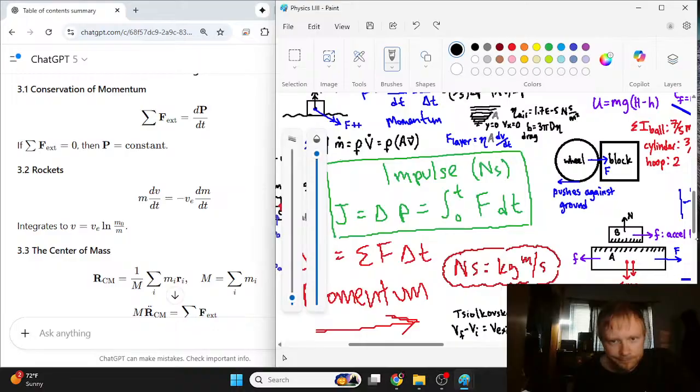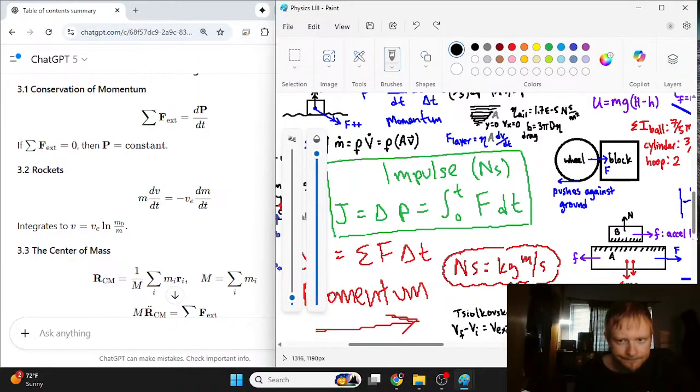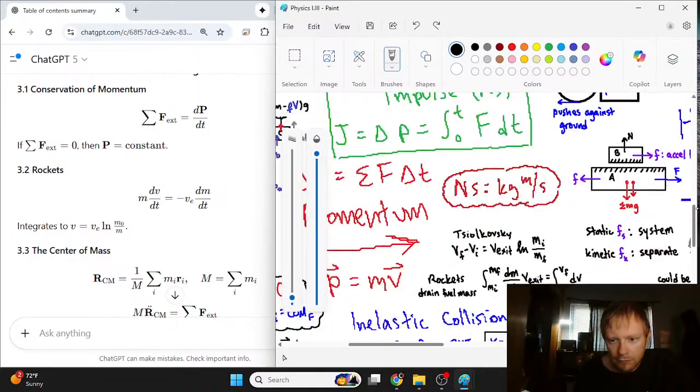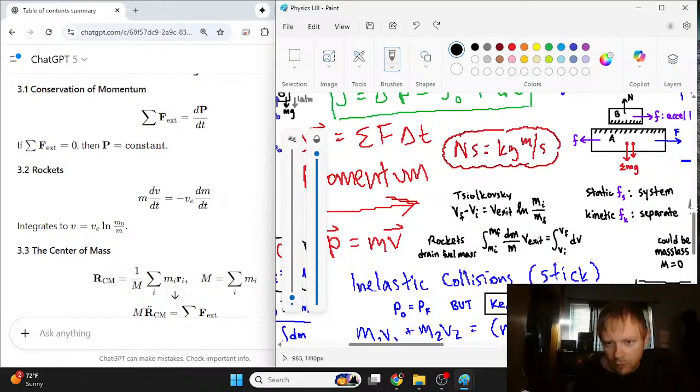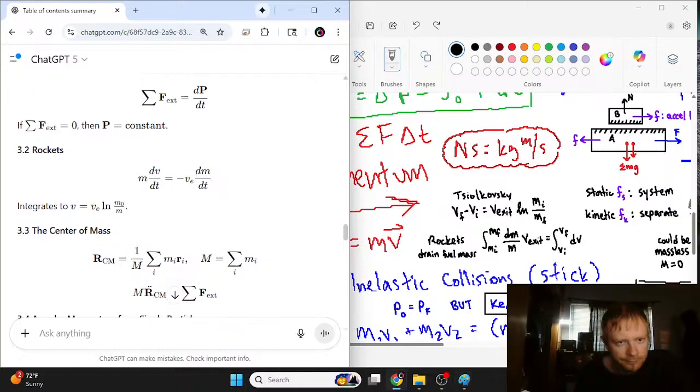And for these rockets, we have the Tsiolkovsky equation: Vf minus Vi equals V exit ln mi over mf. And you can set up the differential equations if you want to try to solve it. Here's the rocket's draining fuel mass.